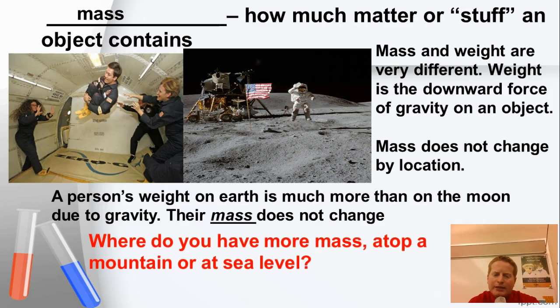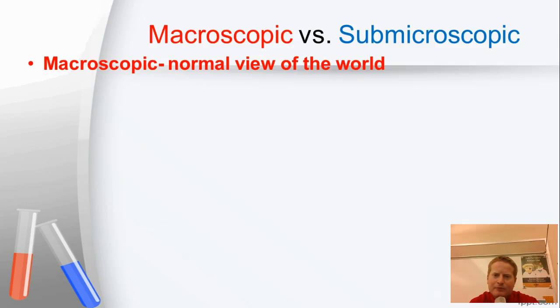So keeping that in mind, where do you have more mass, would you say? On top of a mountain or at sea level? So think about it. Where would you have more mass? Think hard about that one.